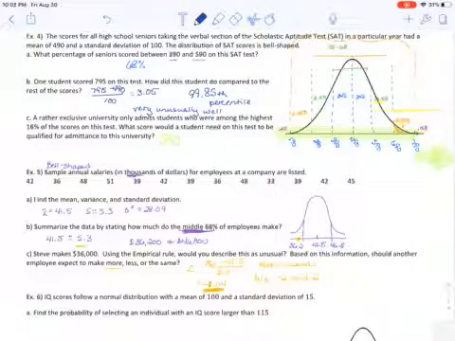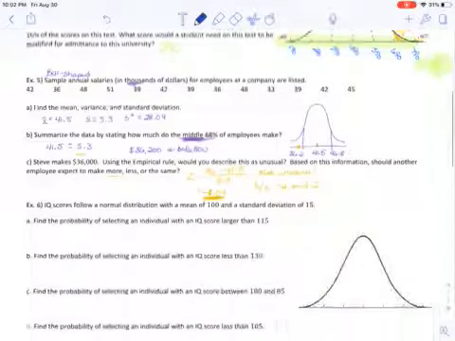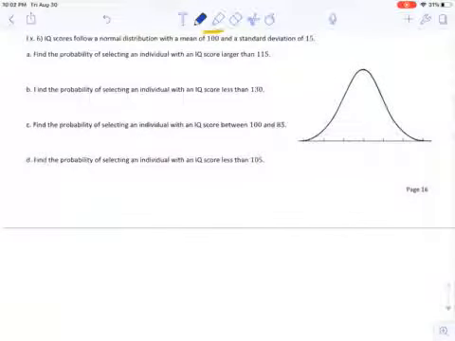So we sometimes get that in the context of a problem like this, and then sometimes I'm going to give you problems where it's just making interpretations. Still pretty similar to what we were just doing though. I still know my mean's in the center. If you want it in terms of a z-score, okay, but that's going to be a lot of converting, so I'm not going to. I'm just going to fill in one standard deviation above the mean repeatedly and one standard deviation below the mean repeatedly.